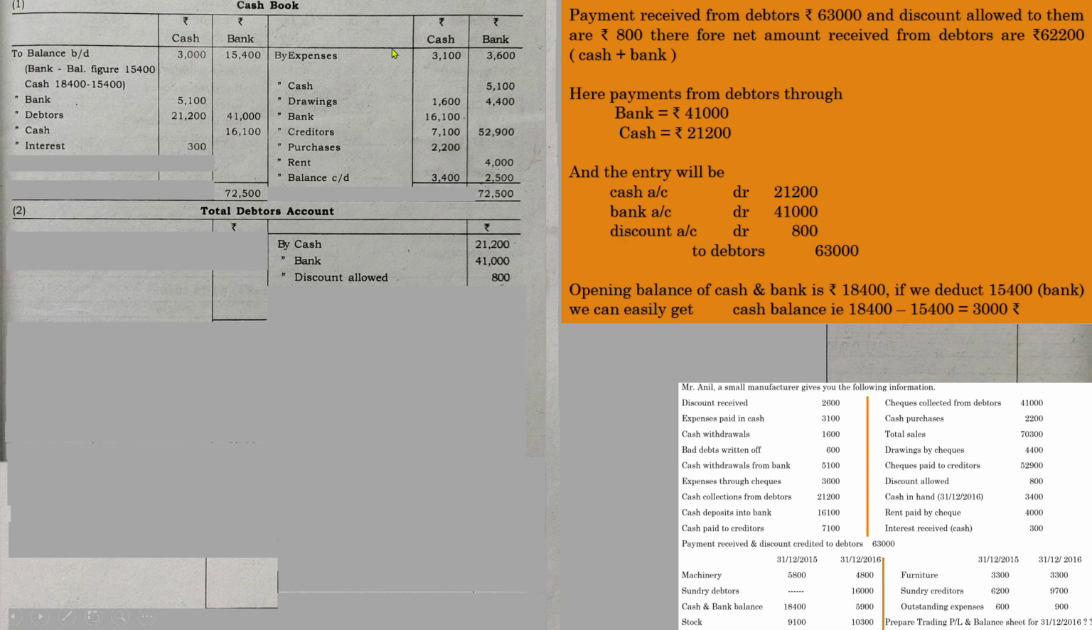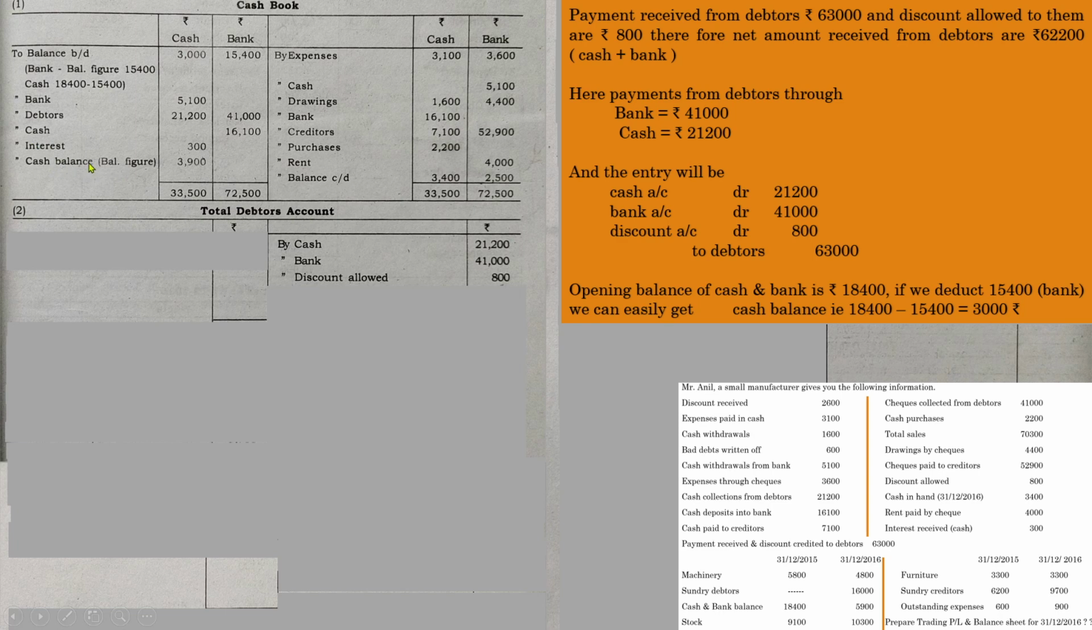See, as usual, take the total of both sides. You can see that this one will have the highest value, that is 33,500. So write down the amount here also, 33,500. If you take the difference between these sides, meaning this amount and 33,500, you will get a difference. That difference is cash sales during the year. Actually, this is cash sales during the year.